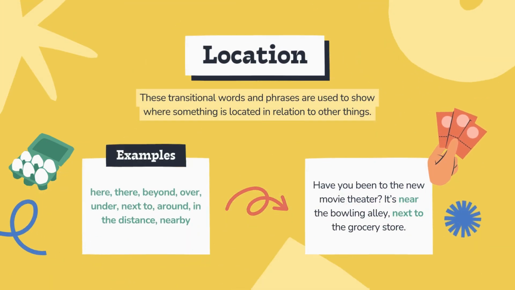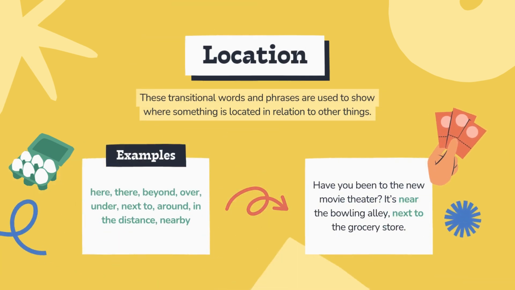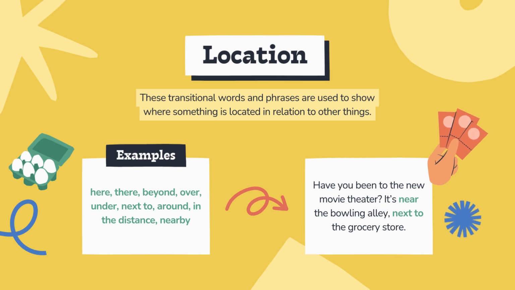Location. These transitional words and phrases are used to show where something is located in relation to other things. Examples: here, there, beyond, over, under, next to, around, in the distance, nearby. Have you been to the new movie theater? It's near the bowling alley, next to the grocery store.